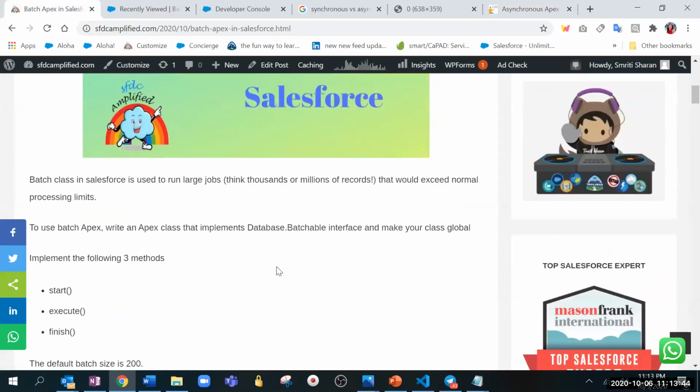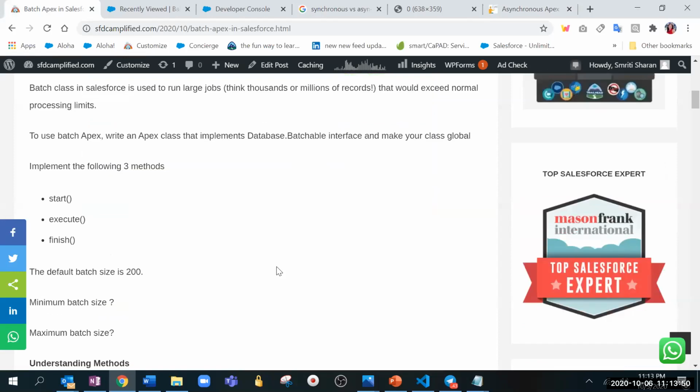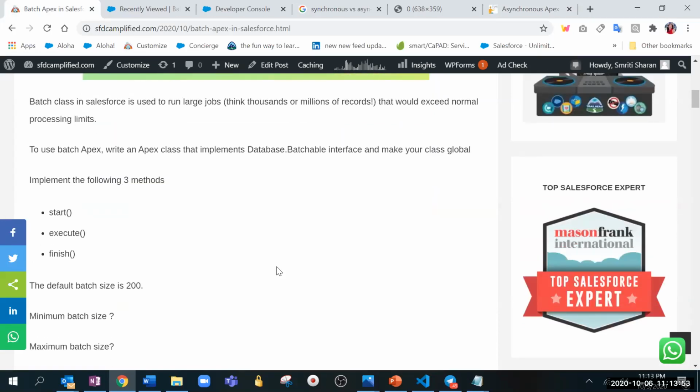This article is already published in SFT Simplified, so you can go ahead and check it meanwhile. Let's have the discussion. What is a batch class? It is used to run large jobs. For example, if you want to fetch more than 10,000 account records, that is not possible using the synchronous process. But in a batch class, can someone tell what the limit is?